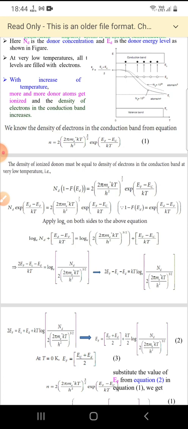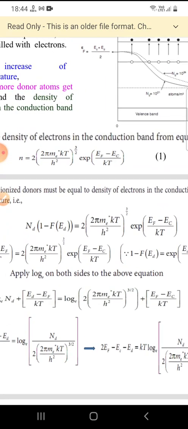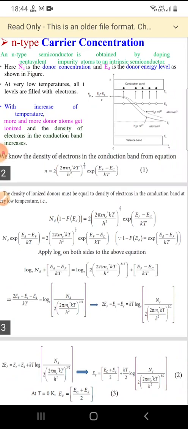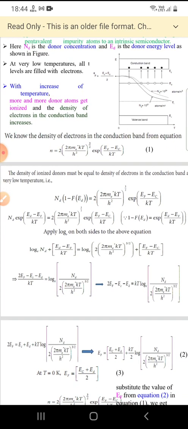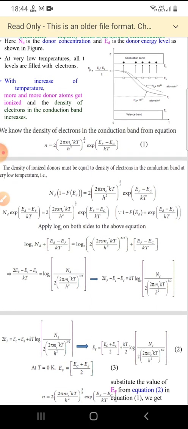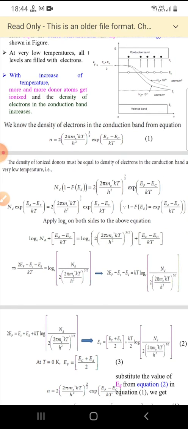Now we know that 1 minus f of Ed is equal to exponential of (Ed minus Ef) by kT, and now we can write it as Nd into exponential of (Ed minus Ef) by kT is equal to 2 into (2 pi me star kT by h square) whole power 3 by 2 into exponential of (Ef minus Ec) by kT. Now we'll apply log on both sides.